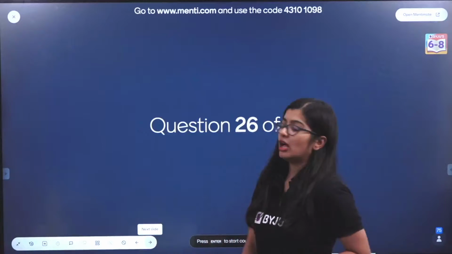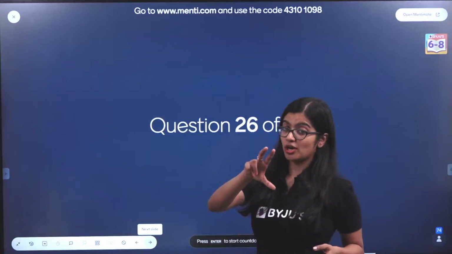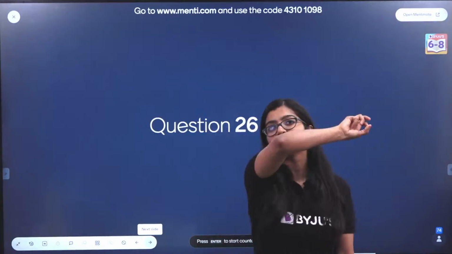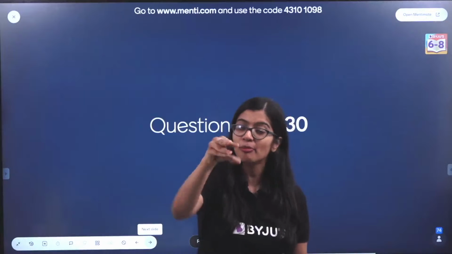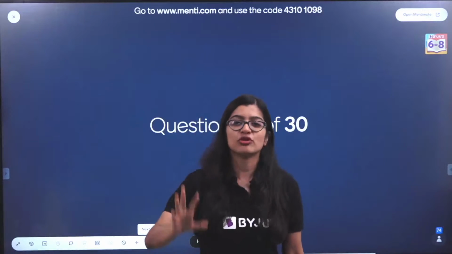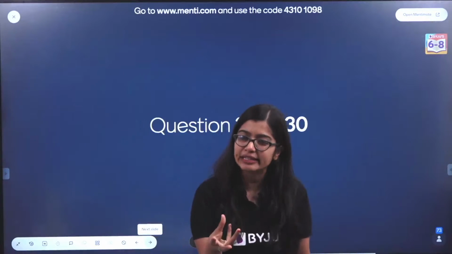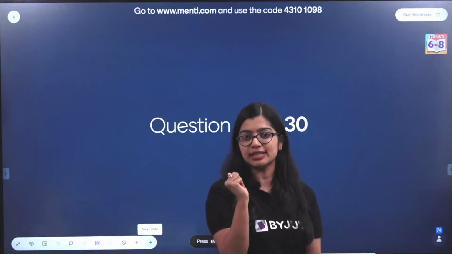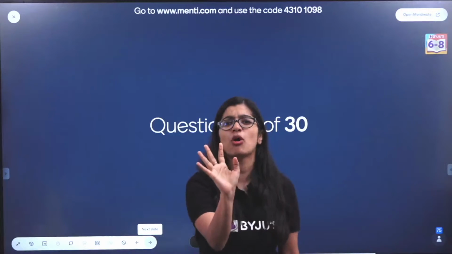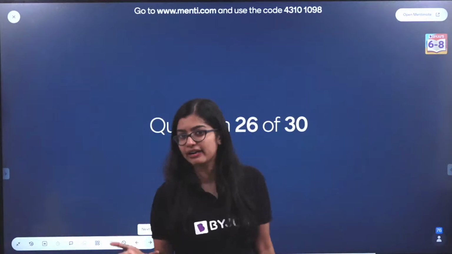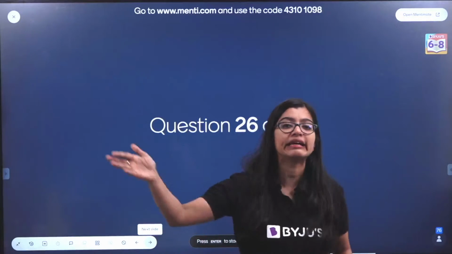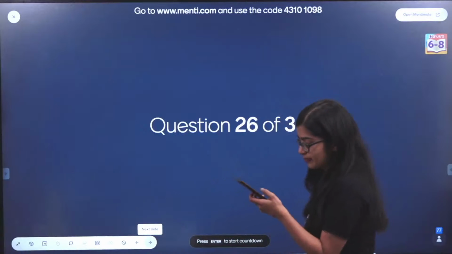Very good. So when we talk about drip irrigation, you have a pipe and a nozzle, and water is provided drop by drop near the roots, okay? So we use it in places where there's very little water available or where there is scarcity of water. So only as much water as is needed will be provided to the plant, okay? Thereby we will actually save a lot of water. But if we say that there's huge loss of water, that is incorrect, right? Which is why that statement is incorrect with respect to drip irrigation.